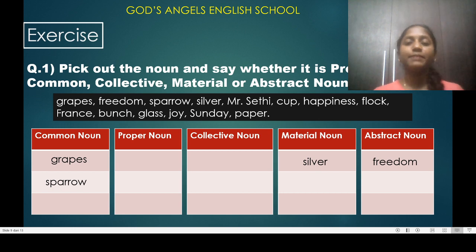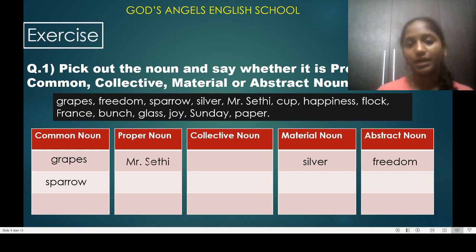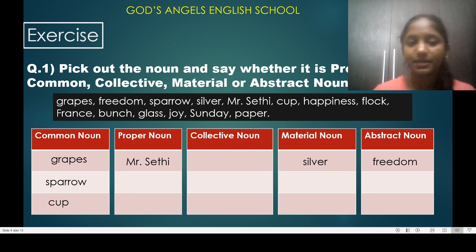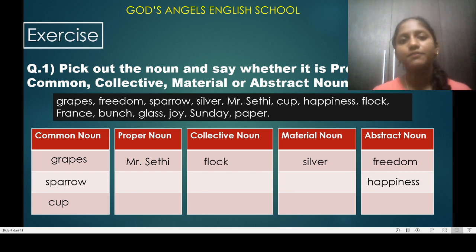Mr. Sethi. In Mr. Sethi you can find that M is capital, so it will go in proper noun. Cup. It is a common name, so it will go in common noun. Happiness. You have not decided when you will get happy. It happened. So it will go in abstract noun. Flock. Flock means we are talking about a group, so it will go in collective noun. France. In the word France you can find the F is capital, so it will go in proper noun. Bunch. We are talking about a group, so it will go in collective noun.